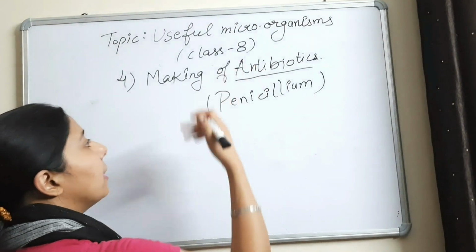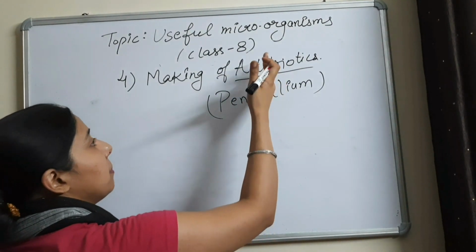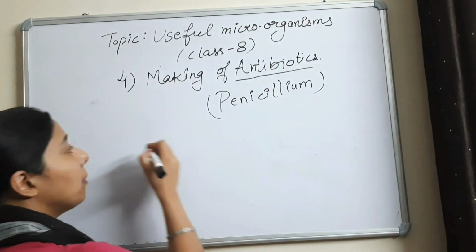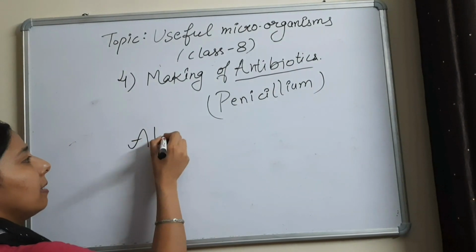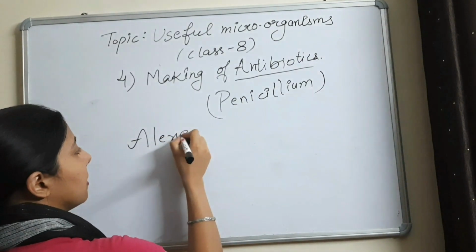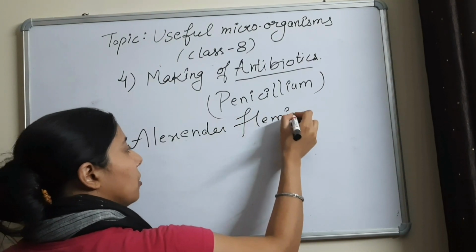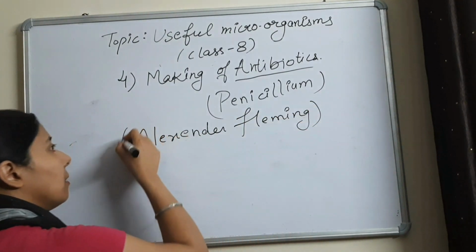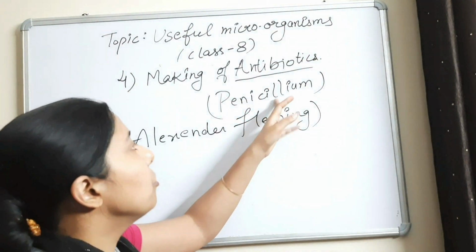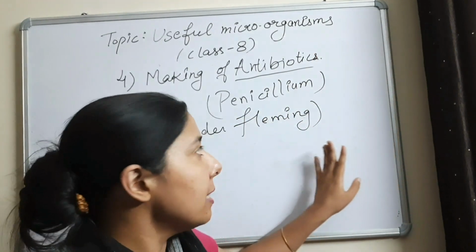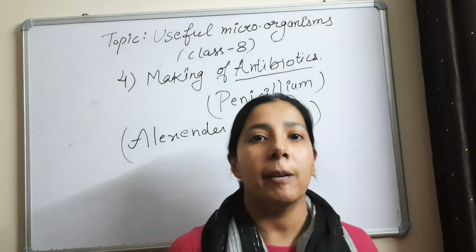So who discovered how the penicillium helps in making antibiotics? The name of the scientist is Alexander Fleming. So this is the name of the scientist who discovered how the penicillium is used in making antibiotics. So this experiment is not a planned type experiment.